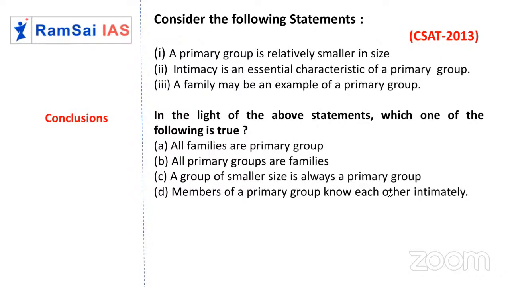Is it clear? So we will go with option D. Members of a primary group know each other intimately. Intimacy will be very high for primary group members. Okay, so these are the questions asked in previous CSAT years. So hope you got an idea on what is statement and conclusion.